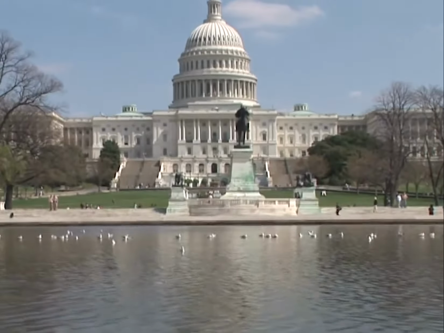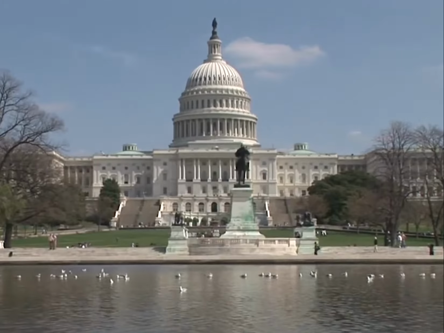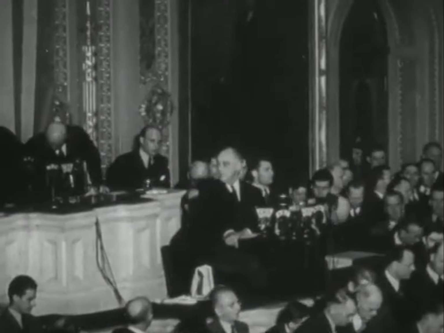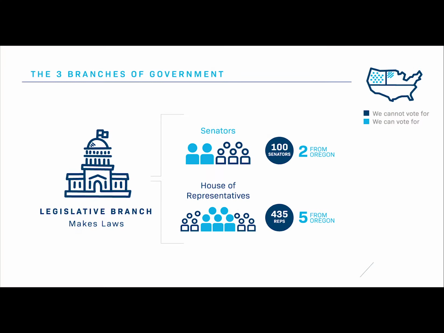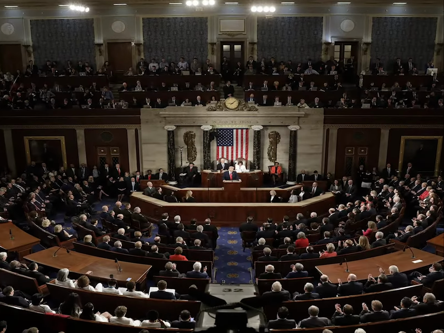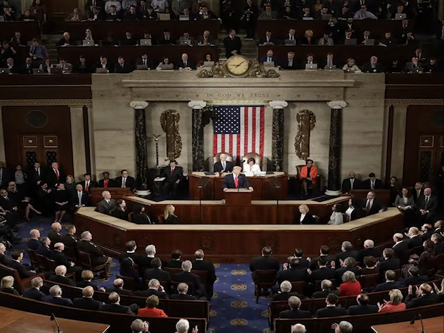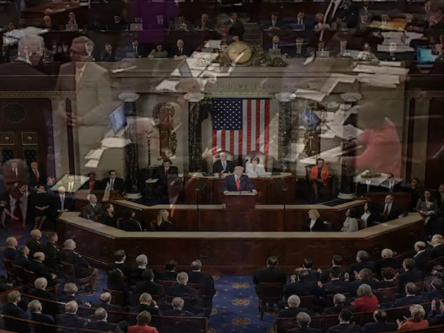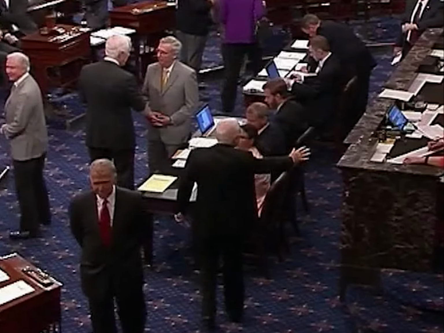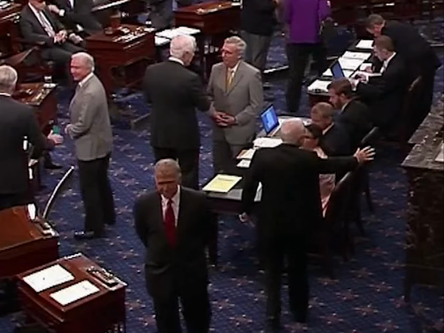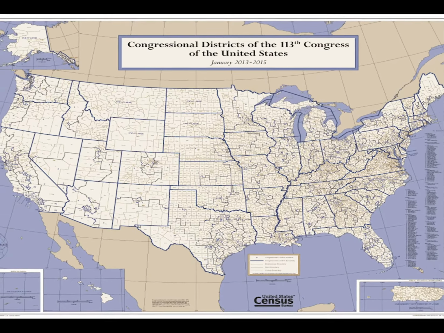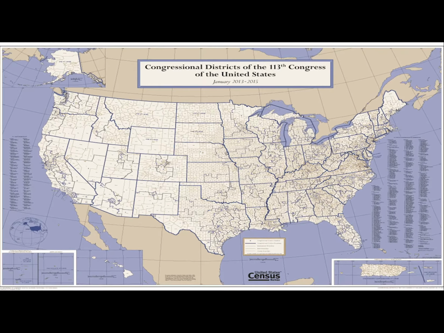Congress, aka the legislative branch, is responsible for creating laws, the annual budget, confirming presidential appointments, and has the sole power to declare war. Congress also has the power to impeach and remove a president from office. Congress consists of the Senate and the House of Representatives. Each legislative body works together to write, amend, and pass new or updated laws. Passing a law requires participation and agreement of both the Senate and the House. Each senator and representative are elected by the citizens of their states or districts.